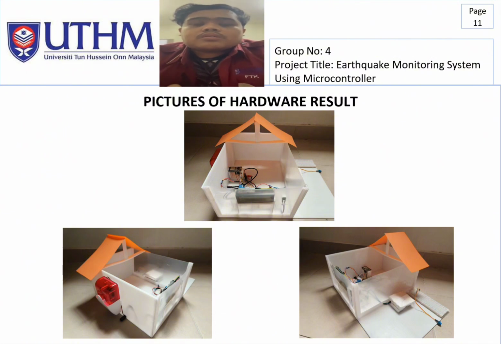I want to tell about our hardware result. This project is an earthquake detector system designed in the shape of a house, using an MPU 6050 sensor and ESP32 microcontroller to detect ground vibration and movement. When an earthquake is detected, a siren is activated to provide an early warning alert.